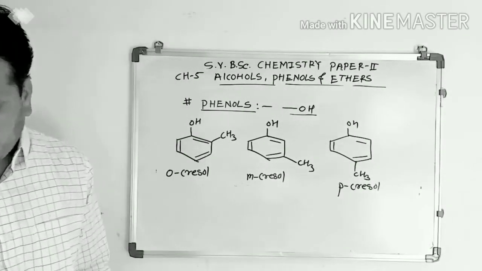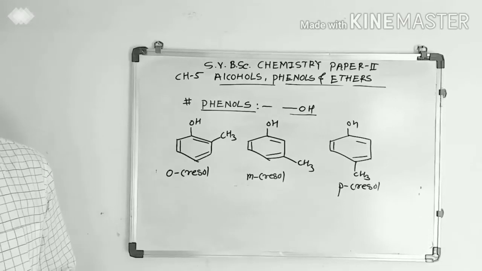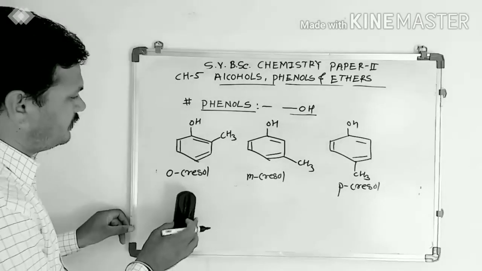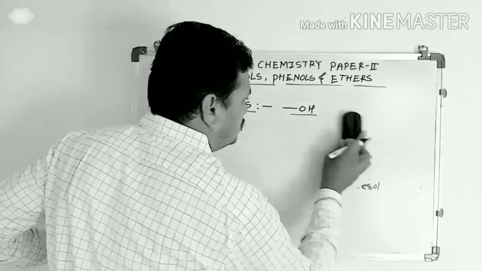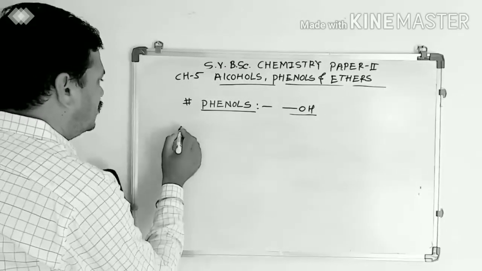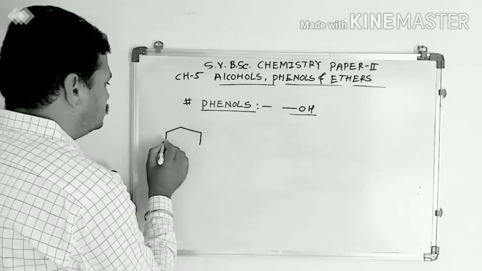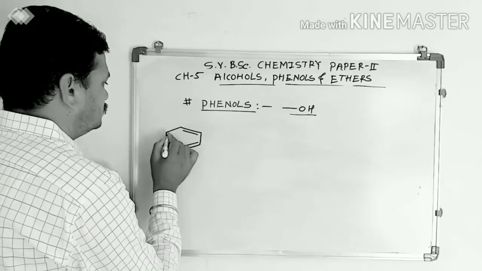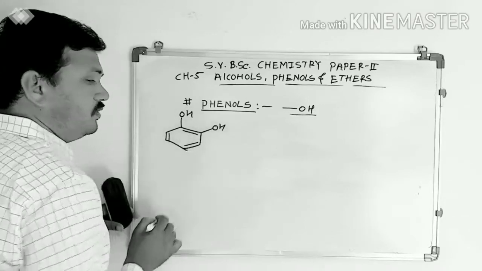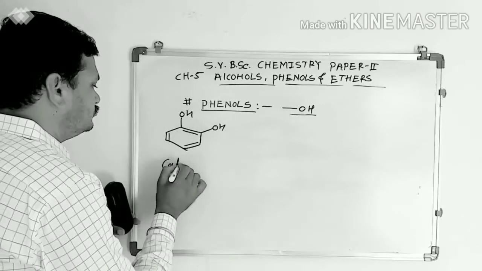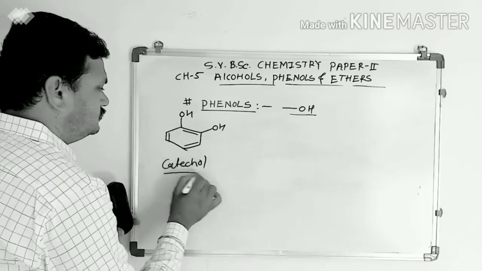Again, when the OH group is attached to ortho position of the phenol, it is known as catechol.